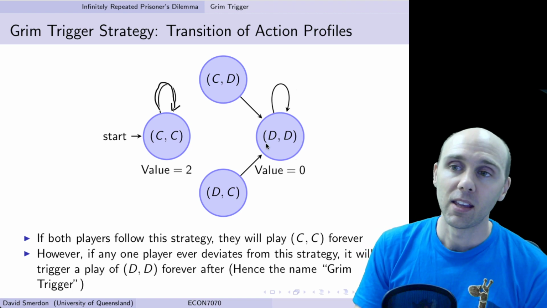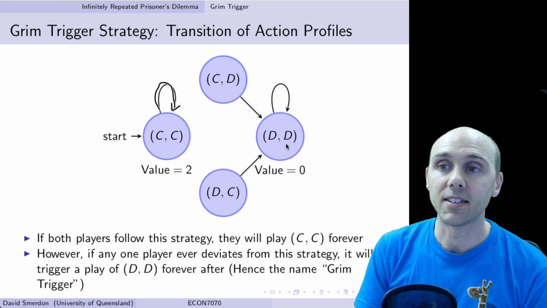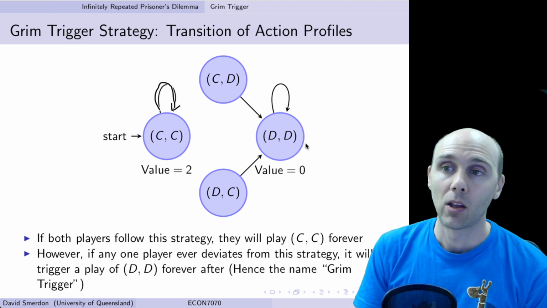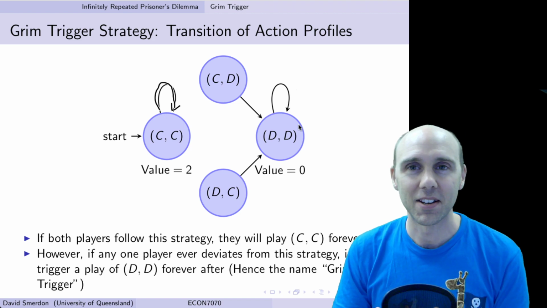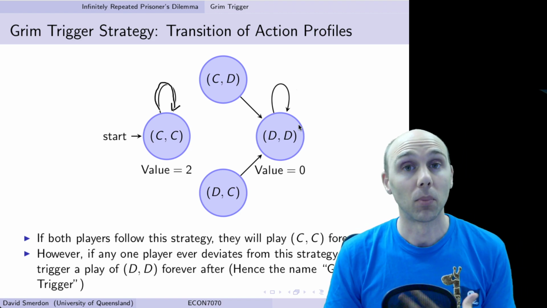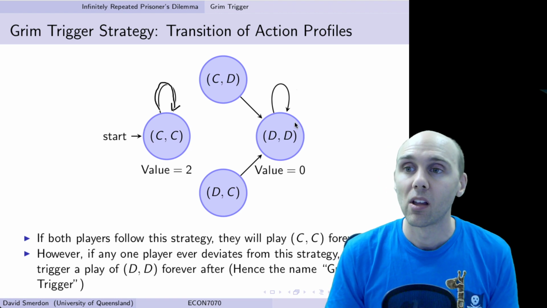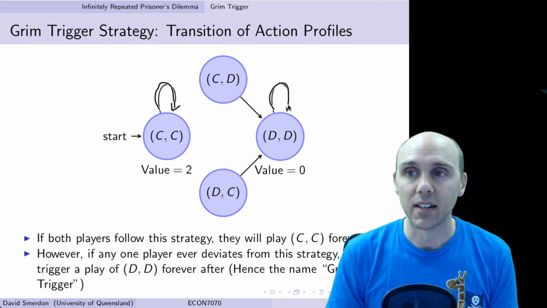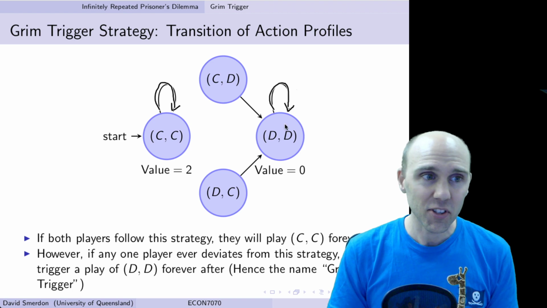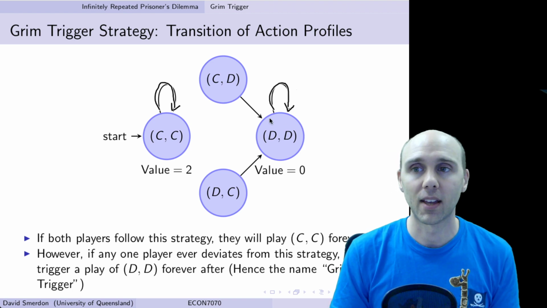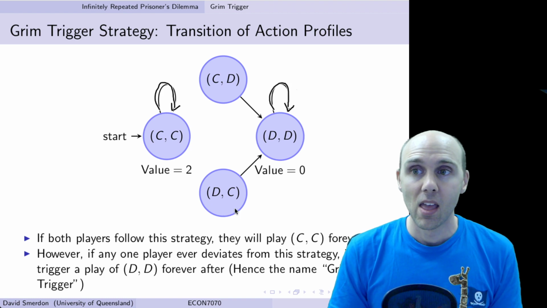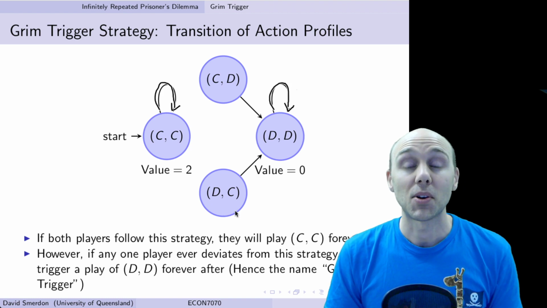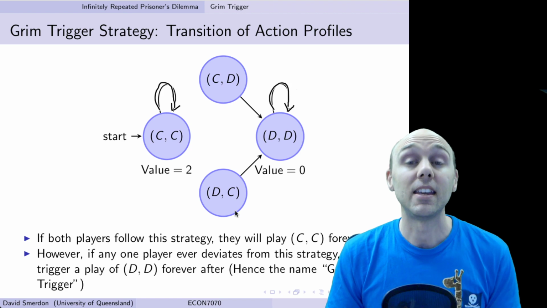Likewise, if before we had DD in the last period, both of us have the Grim Trigger strategy, which says if someone plays D, then play D, we again will move back to DD. If somehow we find ourselves at, say, CD or at DC, then our strategies tell us play D the next period.